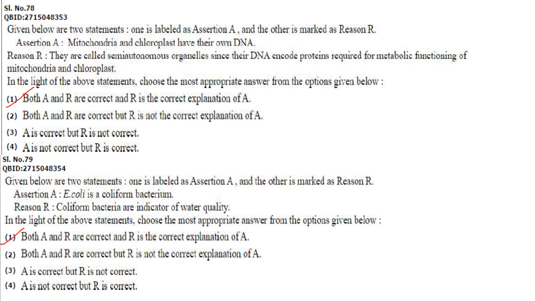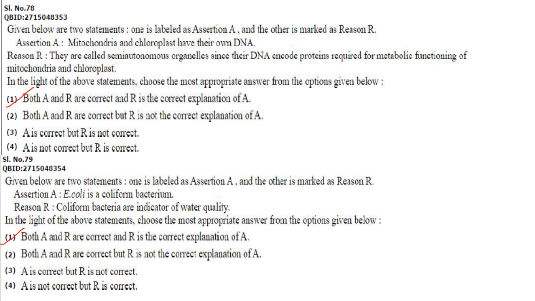They are semi-autonomous organelles and their DNA, that is mitochondrial and chloroplast DNA, they produce proteins which are required for the metabolic functioning of mitochondria and chloroplast. So both A and R are correct and R is the correct explanation of A.